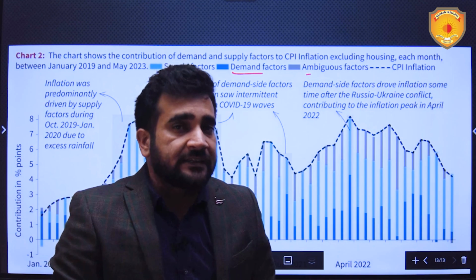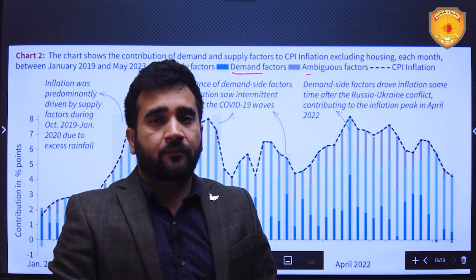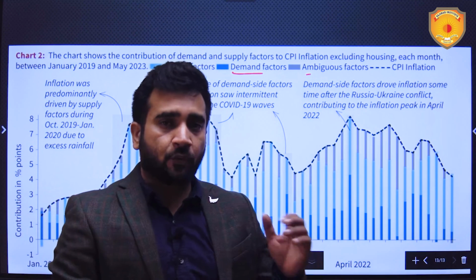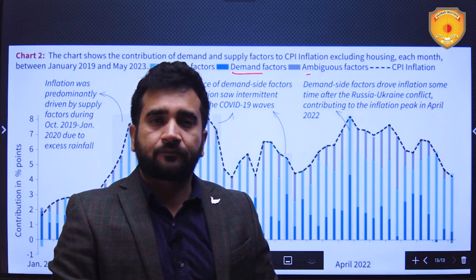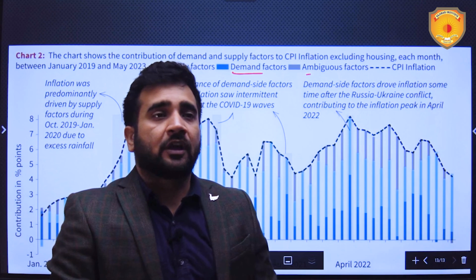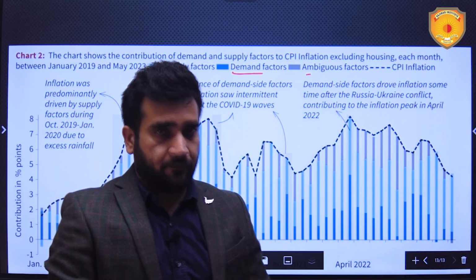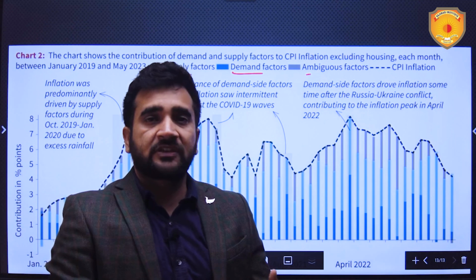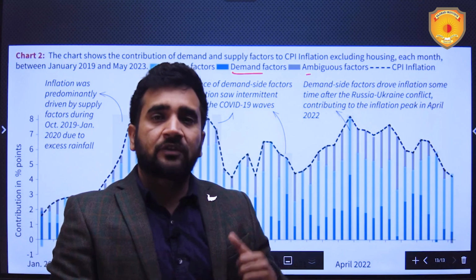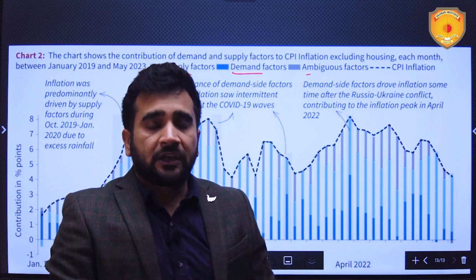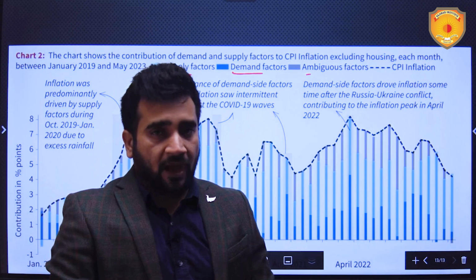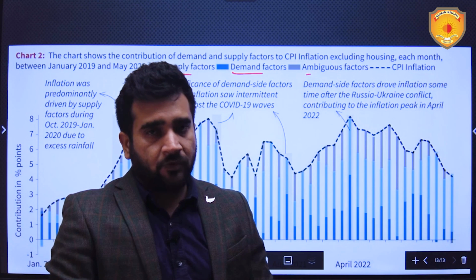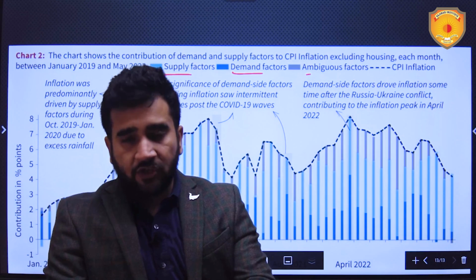The technicalities need to be understood. In mains also, UPSC can frame a question from here: Discuss the major reasons of inflation in India. This question may seem very simple, but if you give this kind of analysis in that question, you're definitely bound to get more marks. So this needs to be understood in this way.